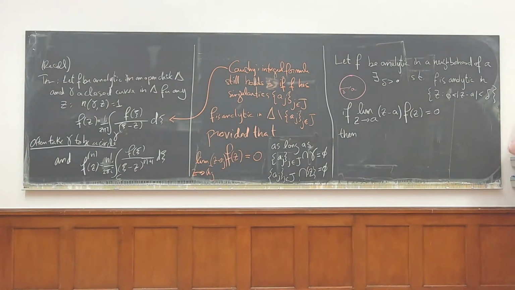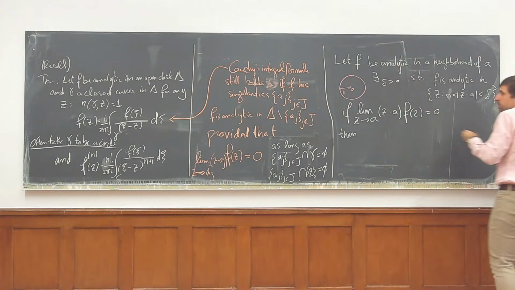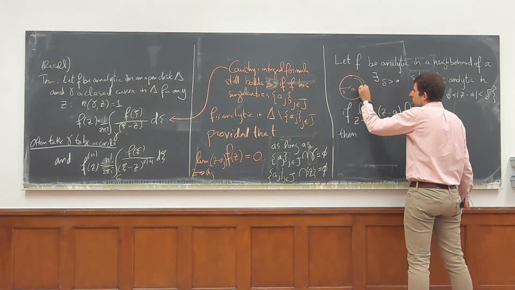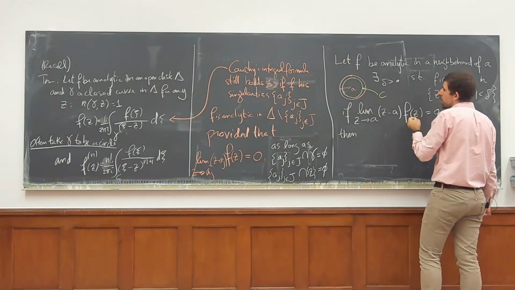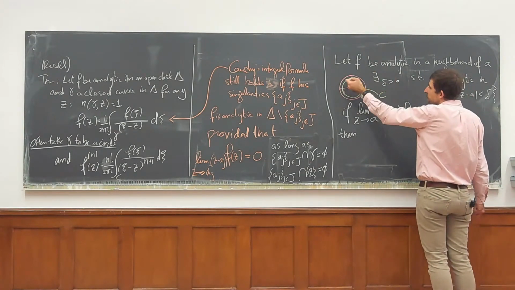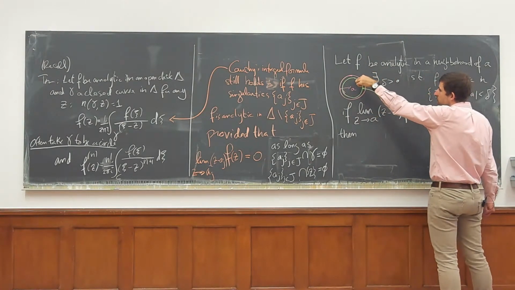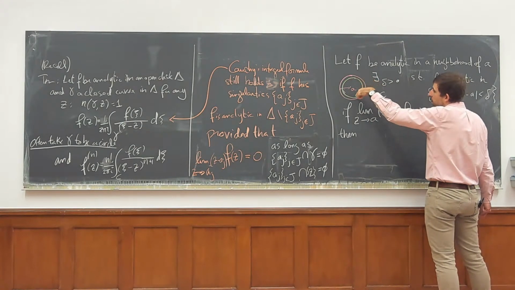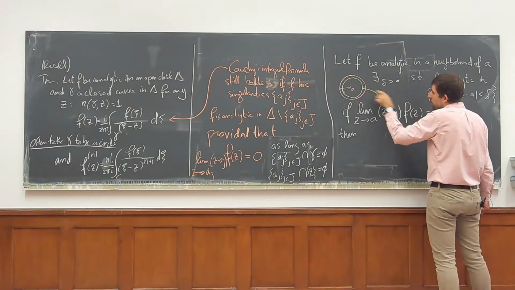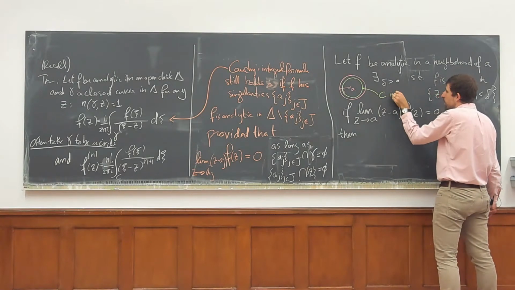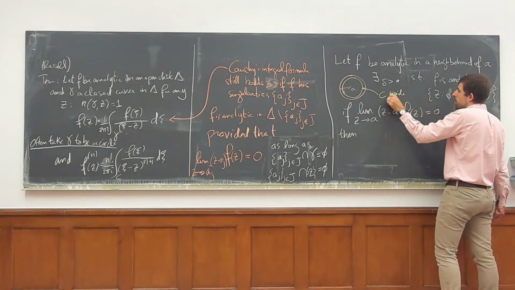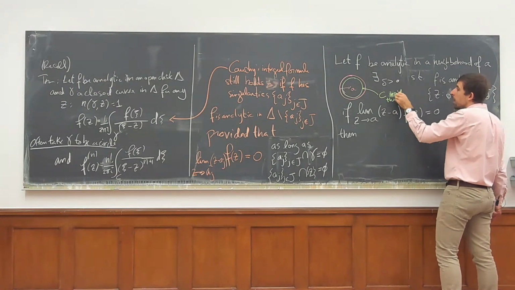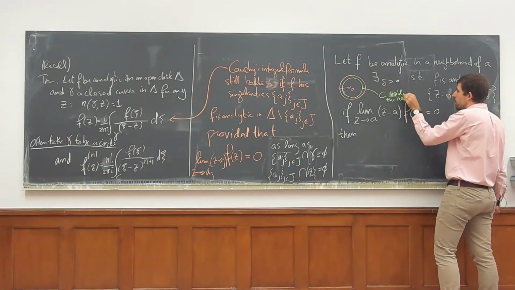What we can do is take a circle, it doesn't need to be centered at a, but anywhere, a circle inside the neighborhood.